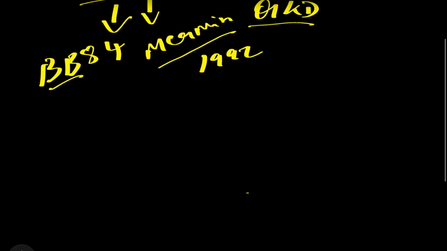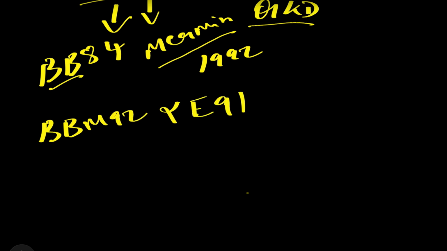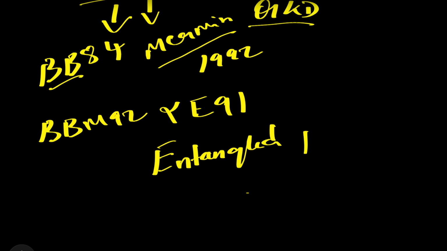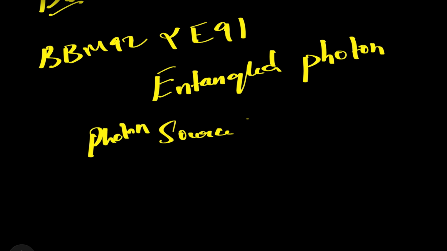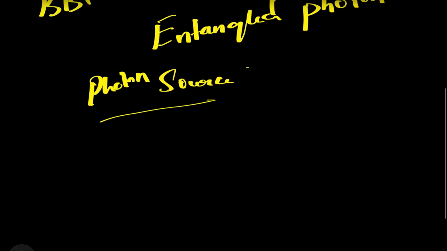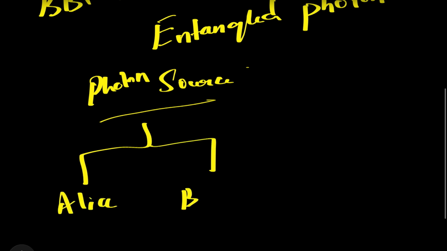As we are already aware, BBM92 and E91 both use entangled photons. Which means a pair of photons will be created from a photon source, and that will be shared to Alice and Bob.